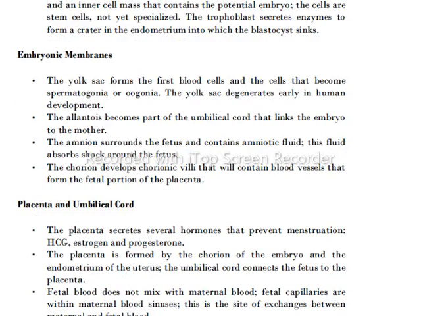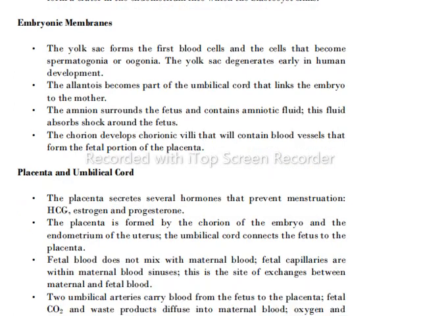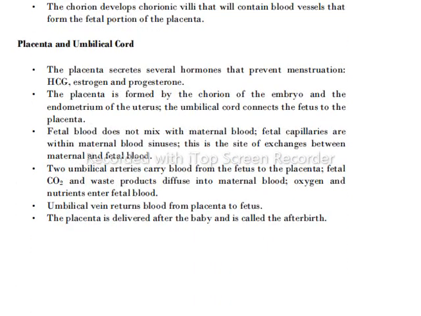The allantois becomes part of the umbilical cord that links the embryo to the mother. The amnion surrounds the fetus and contains amniotic fluid. This fluid absorbs shock around the fetus. The chorion develops chorionic villi that will contain blood vessels that form the fetal portion of the placenta. Placenta and umbilical cord: the placenta secretes several hormones that prevent menstruation, HCG, estrogen, and progesterone. The placenta is formed by the chorion of the embryo and the endometrium of the uterus. The umbilical cord connects the fetus to the placenta.